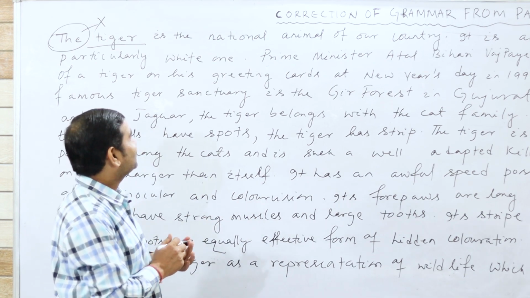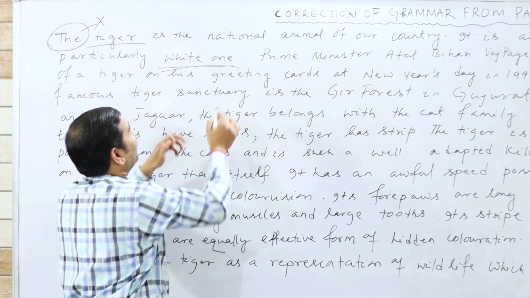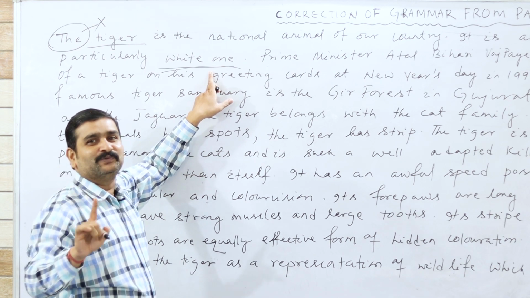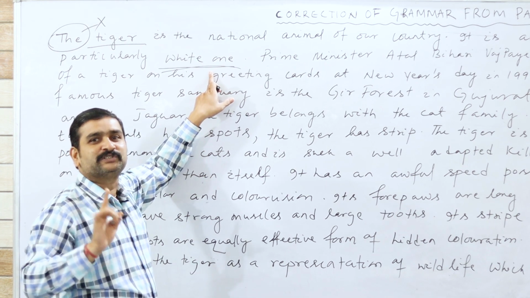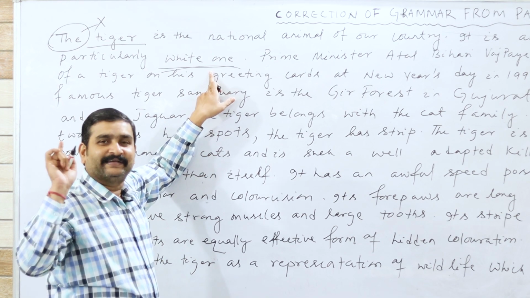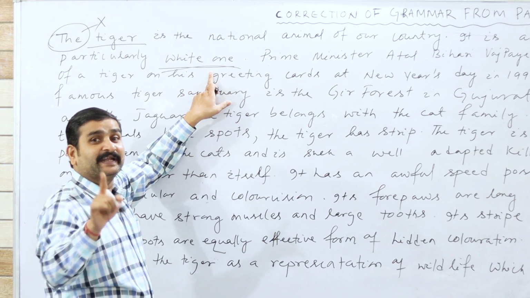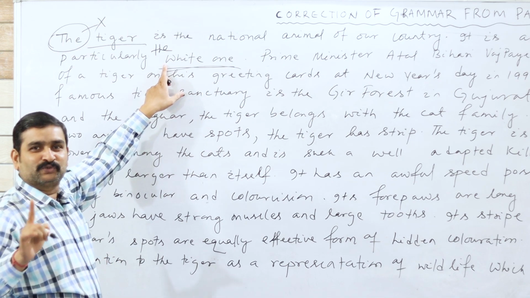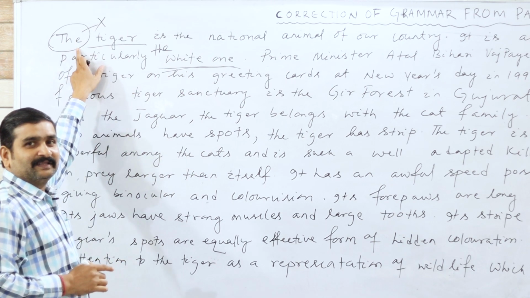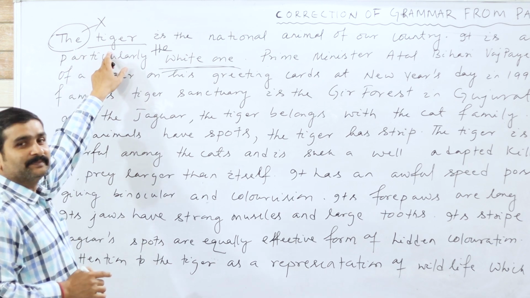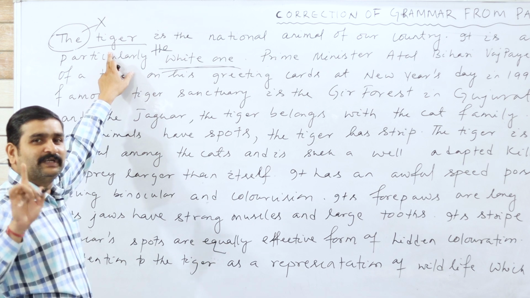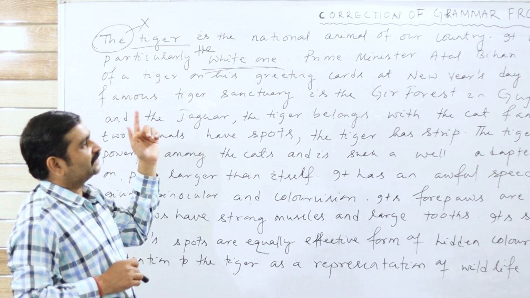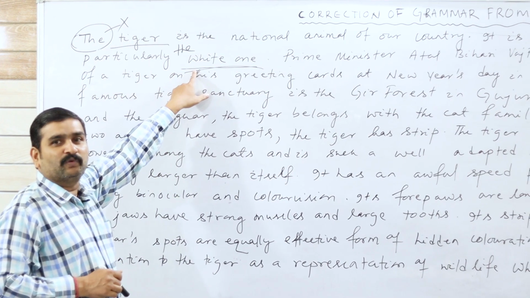There is one mistake. What is that? White one. White one is a particular category. That's why we need to use the definite article, because all of you know the rules of article. What are the rules of article? For definite, for particular, we have to use the definite article. So here the is to be applied. So it is the second mistake. Mistake number 1: the is deleted, here only tiger. Because tiger is a common noun, we don't need to use the before the common noun. Tiger is the national animal of a country. It is an endangered species, particularly the white one.